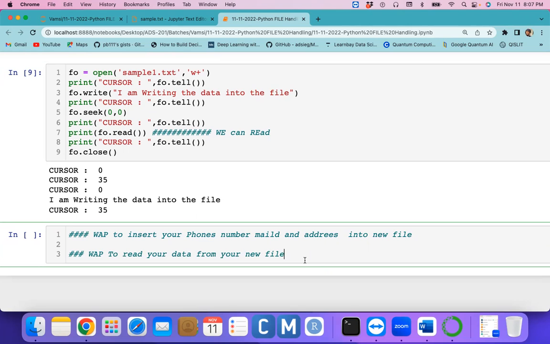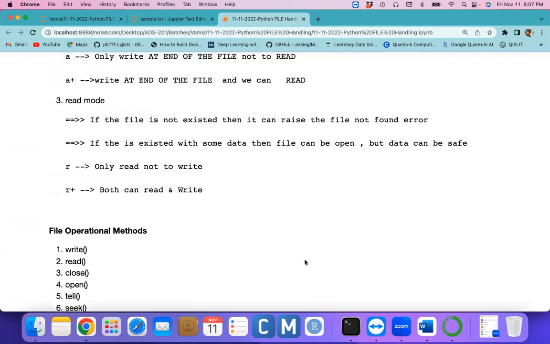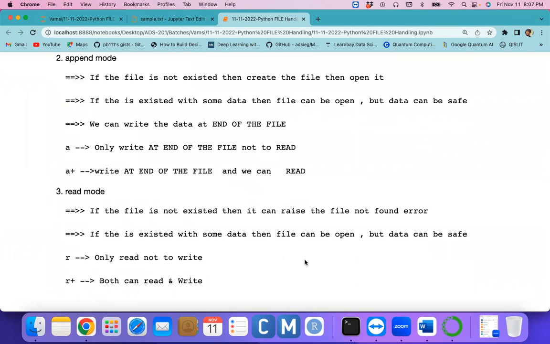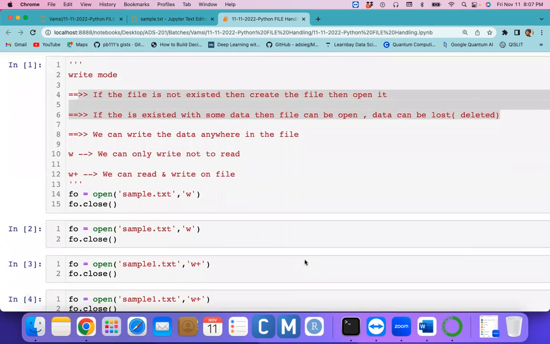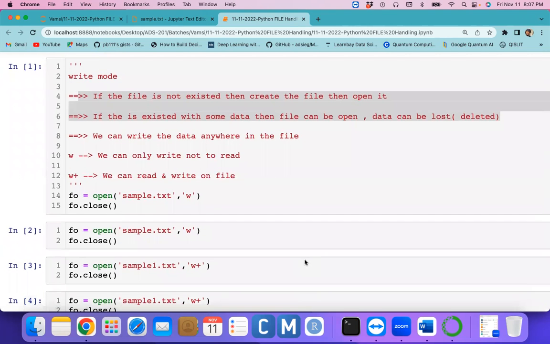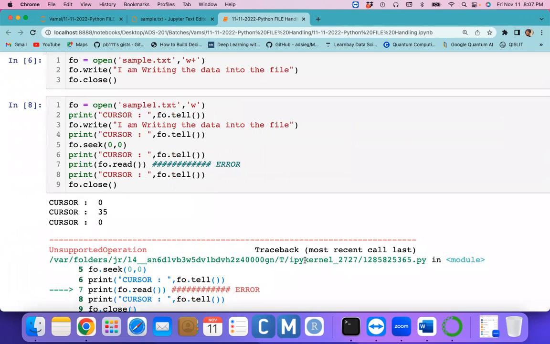That's for Python class, guys. Tomorrow we can go for understanding the append mode and read mode. If you want to understand the append mode and read mode, make sure this is the right mode you should understand. That's the reason I'm giving some time to understand, and you just go and practice it.